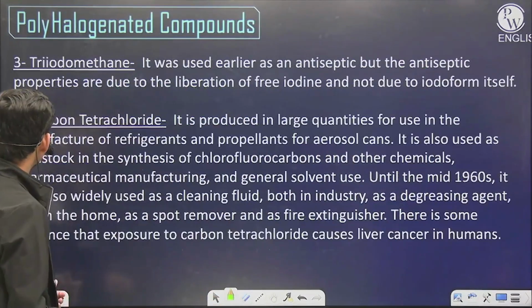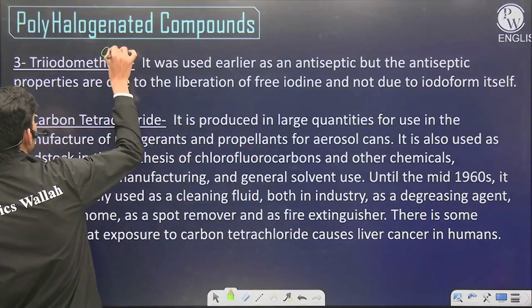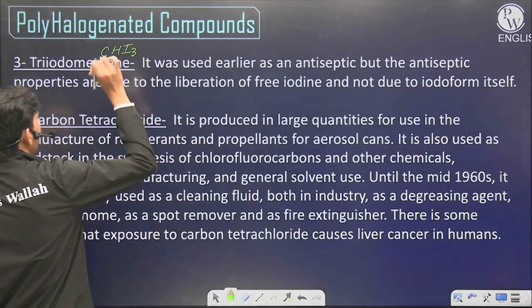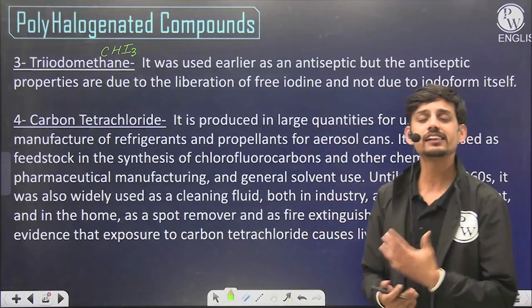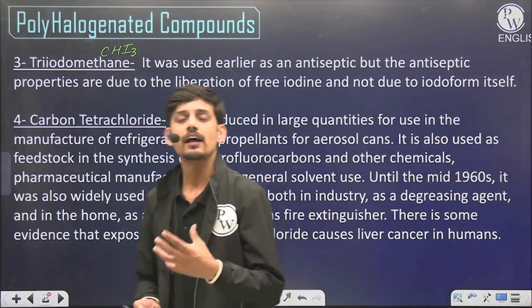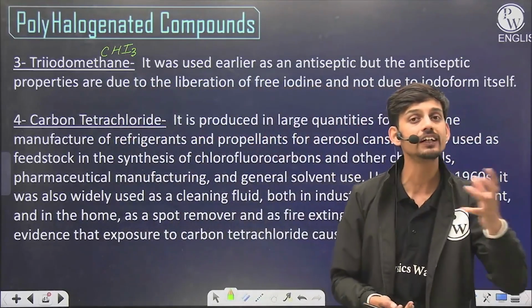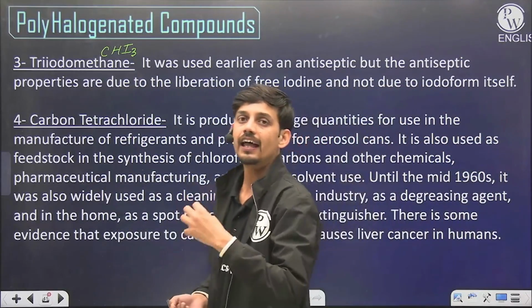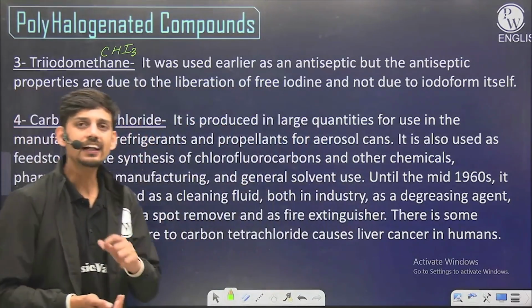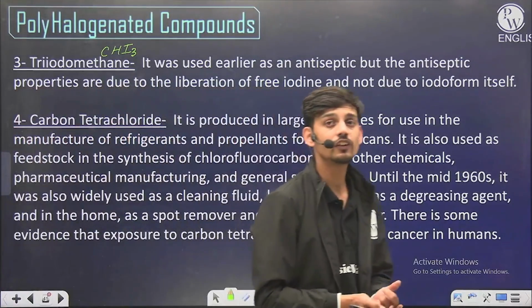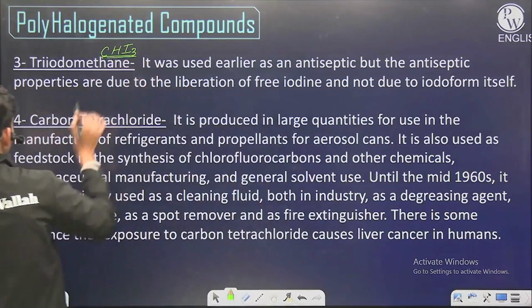The third compound is triiodomethane, or we can say iodoform. Iodoform was also earlier used as an antiseptic, but later it was discarded because its antiseptic nature came from iodine only. So we can use iodine separately. We don't need iodoform to have iodine. And iodoform had a bad smell. So due to its bad smell, and its antiseptic nature coming only from the I2 molecule, it was also disregarded.